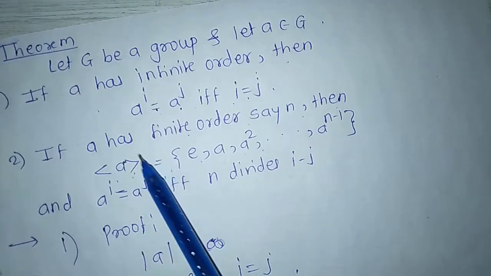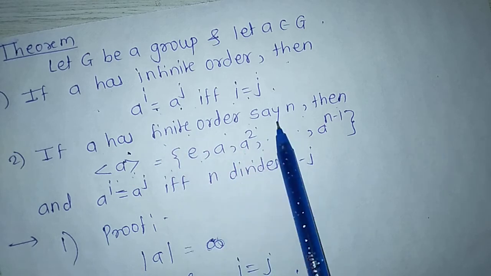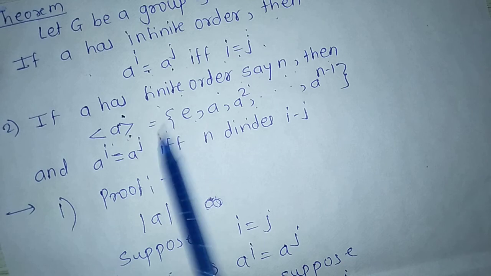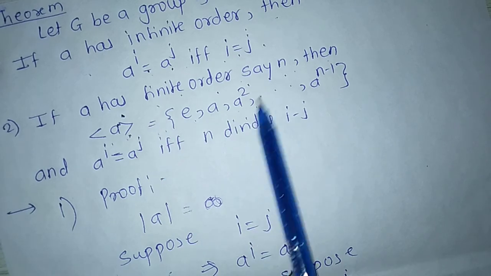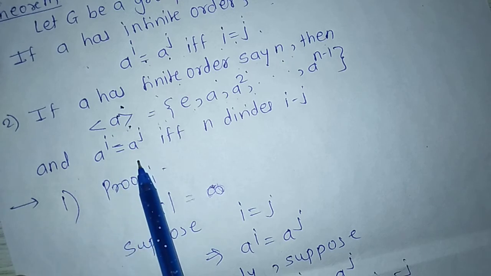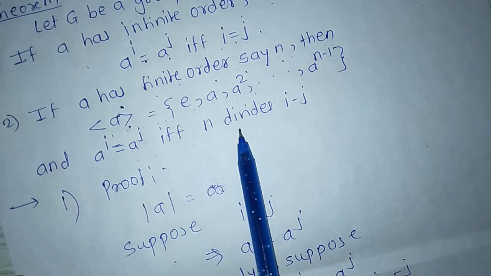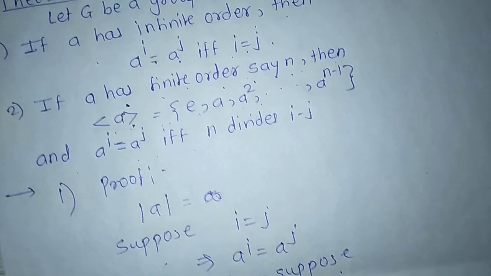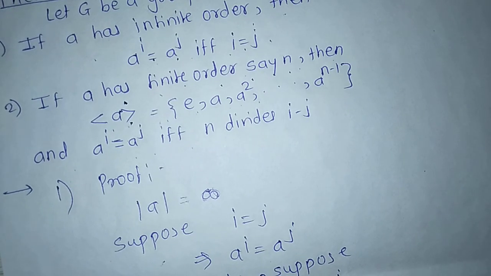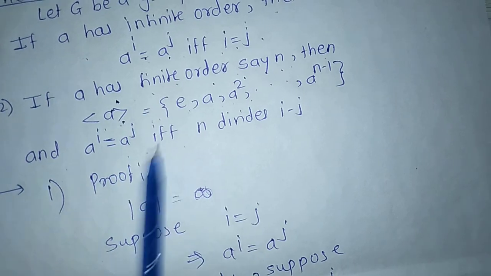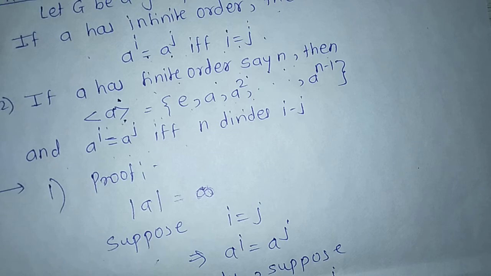Now for the second, if a has finite order, say n, then the set generated by a equals the set of e, a square and so on up to a raised to n minus 1, and a raised to i equals a raised to j if and only if n divides i minus j. Here, given that a has finite order, we have to show that these two sets are equal, and next this statement is of if and only if type.